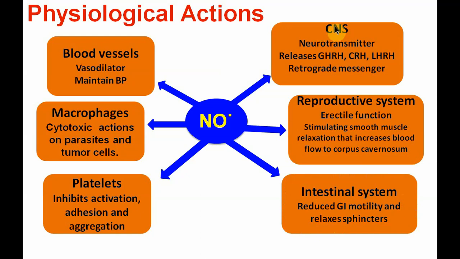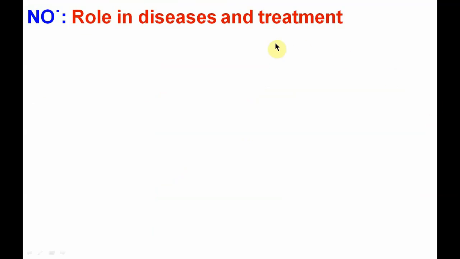On this side, the central nervous system, reproductive system, and intestinal system, all this is because of neuronal nitric oxide synthase activity. On the blood vessels, there is endothelial nitric oxide synthase activity. Then on the macrophage and the platelet, there is the inducible form of nitric oxide synthase activity. So these are very important physiological actions which are also helpful to understand the role of nitric oxide in disease and treatment. So next we'll see the role in disease and treatment.